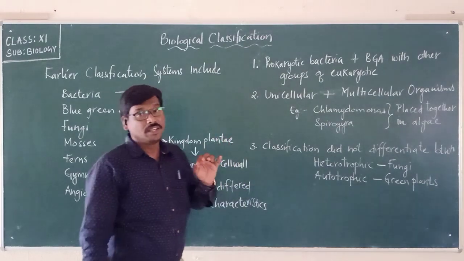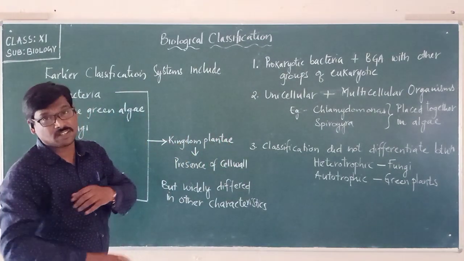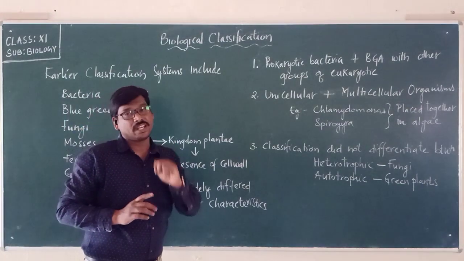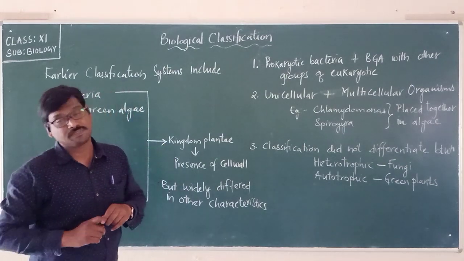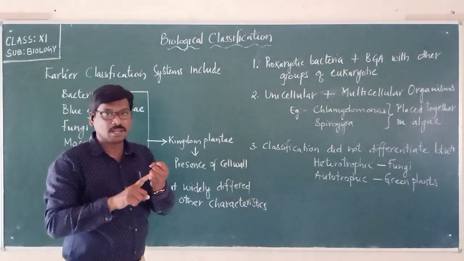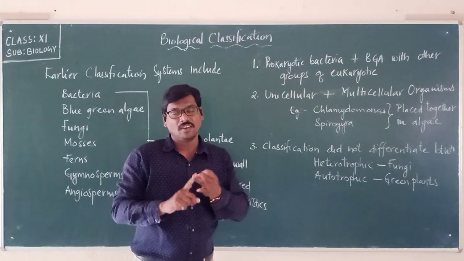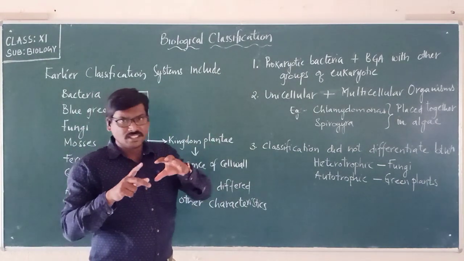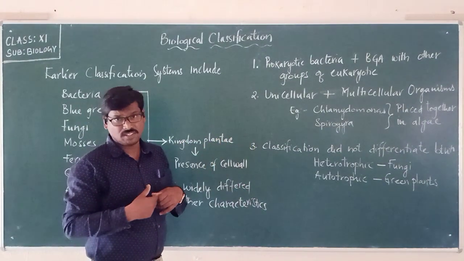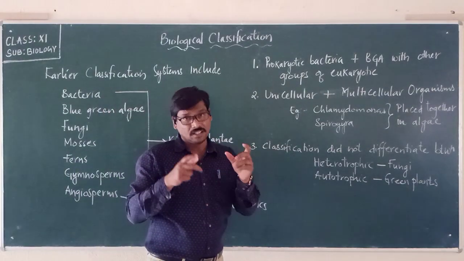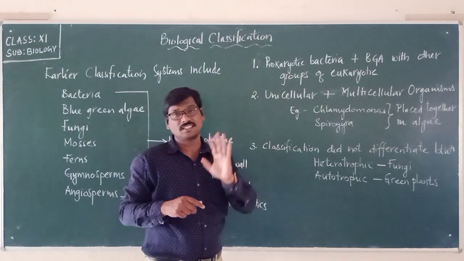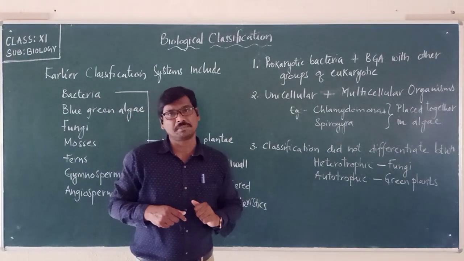And now, if you consider the Carolus Linnaeus classification system, he proposed a two kingdom classification system, that is, kingdom Plantae and kingdom Animaliae. These are the earliest classifications brought by Carolus Linnaeus. And later on, it was R.H. Whittaker, in the year 1969, who proposed the five kingdom classification.